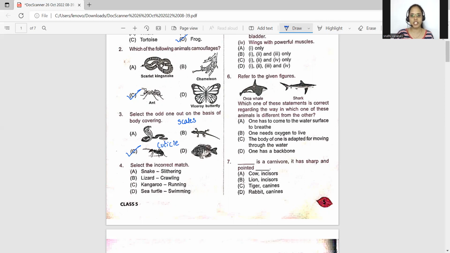Now, let's proceed further. Select the incorrect match. A snake slithers. Lizard, it crawls. Kangaroo, it runs. And sea turtle swims. Now, kangaroo does not run. We all know that it will hop or jump, students. So, therefore, it is not the correct match. Okay, I hope you're going good. Now, let us proceed further with the same enthusiasm.